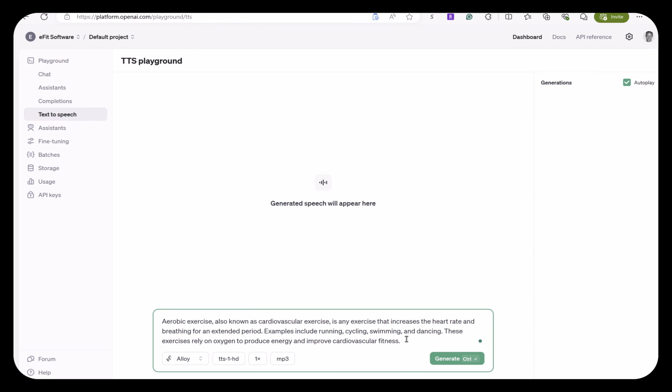Then you put your text in down here and you can select a number of different voices. You can select which model you want to use. The HD one is a better quality. You can select the speed of the speaking, and then the file format. And MP3 is a good format. So I'm going to go ahead and click generate.